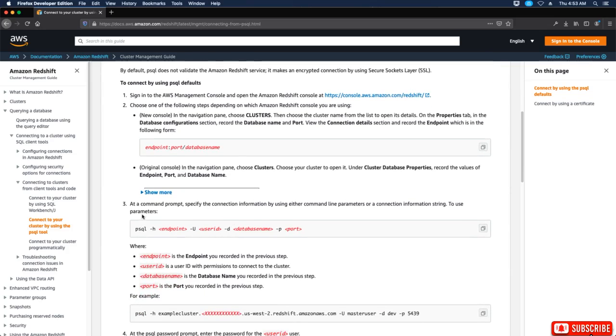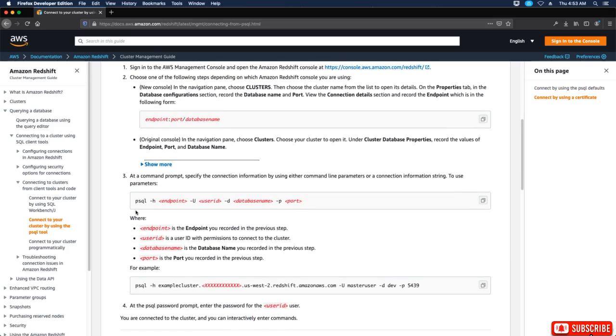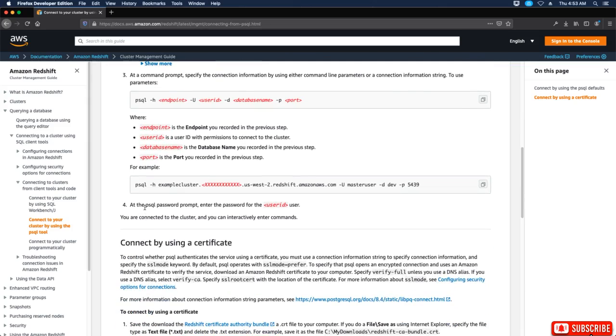At the command prompt, specify the connection information by using either command line parameters or a connection information string. To use parameters, do psql -h endpoint -U username -d database name -p port. Where endpoint is the endpoint you recorded in the previous step, username is a user ID with permission to connect to the cluster, database name is the database name you recorded in the previous step, and port is the port you recorded in the previous step. At the psql password prompt, enter the password for the user.